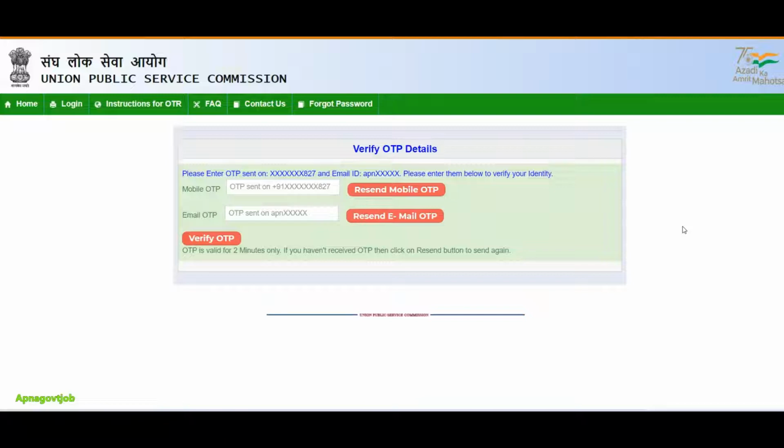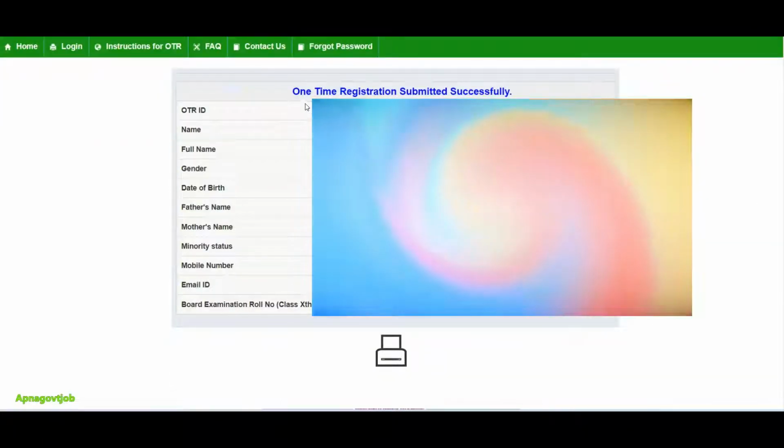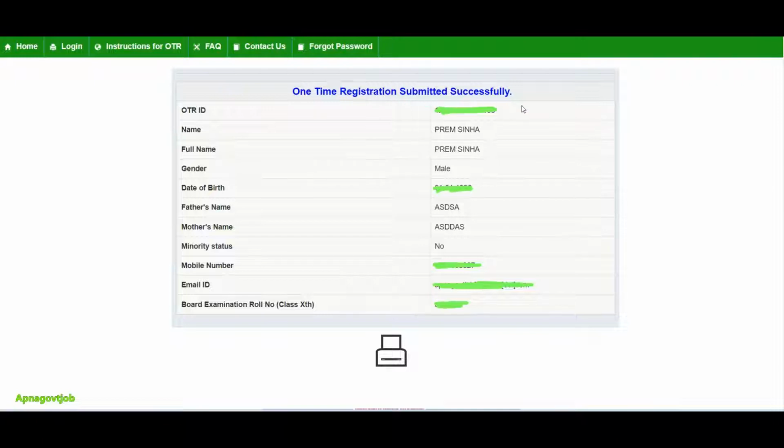Next, whatever mobile number and email ID you provided, you will get your OTP on that. It almost takes 1 minute. Within 1 minute I got my OTP on mobile number and email ID. So just enter that OTP here, then click on verify OTP, and then you will get the message that one time registration was submitted successfully. So this is the first step, the OTR registration, which is mandatory for all candidates.